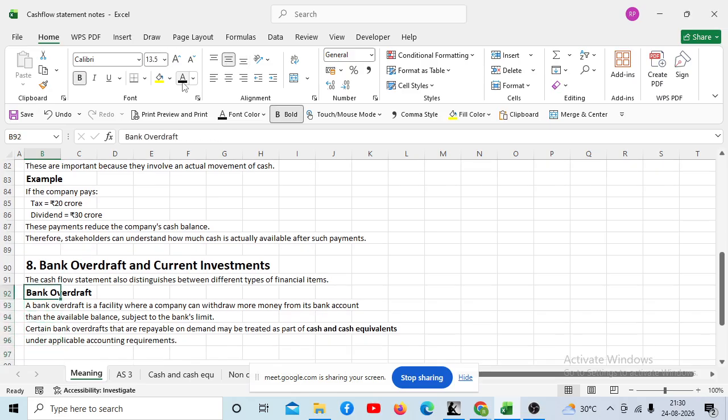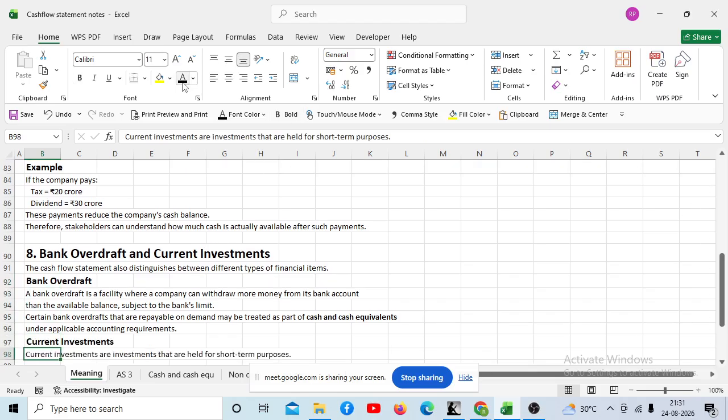So for bank overdraft, if they say it is repayable on demand, then we will consider it as cash and cash equivalent. And if nothing is mentioned, we will consider bank overdraft as a financing activity. Any doubt? No. Okay.